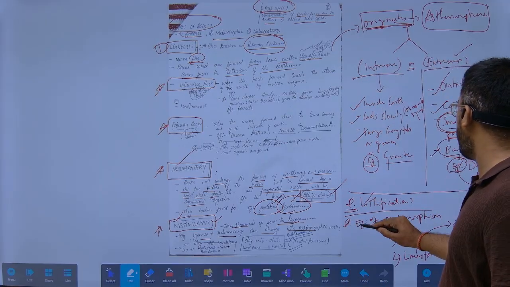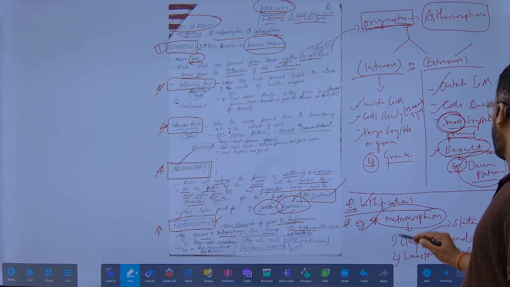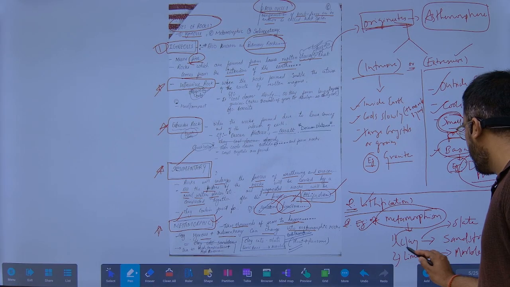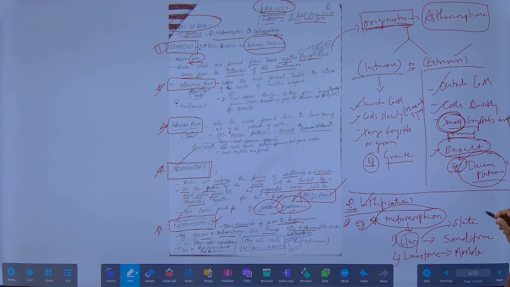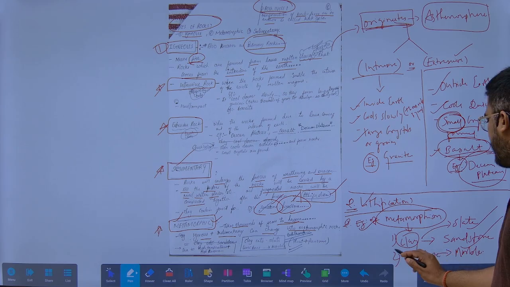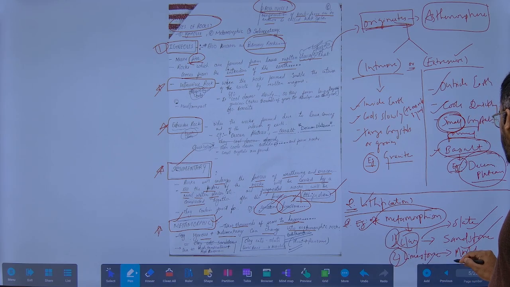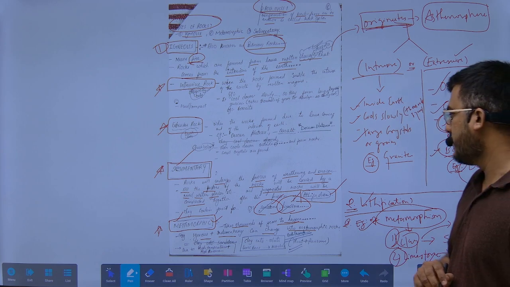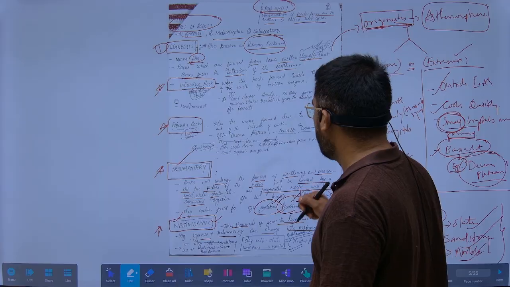So what are the examples of metamorphism? We see clay can be transformed into slate, or sandstone, and second, limestone can be transformed into marble. These are the examples of metamorphism.